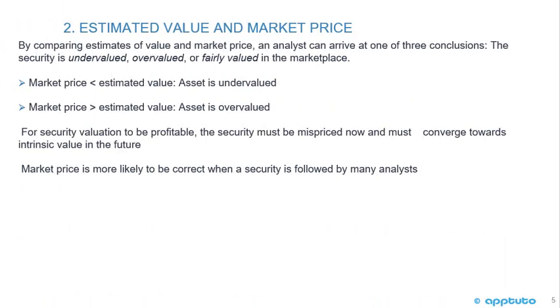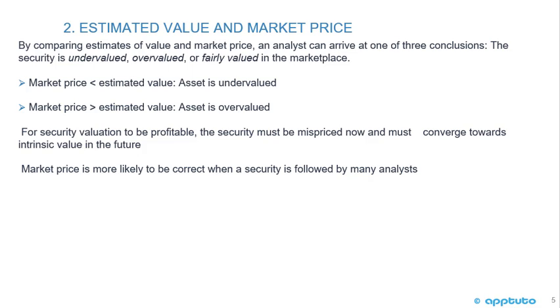Continuing with estimated value and market price, by comparing estimates of value and market price, an analyst can arrive at one of three conclusions. The security is undervalued, overvalued, or fairly valued in the marketplace. If the market price is less than the estimated value, then the asset is undervalued. If the market price is greater than the estimated value, then the asset is overvalued.